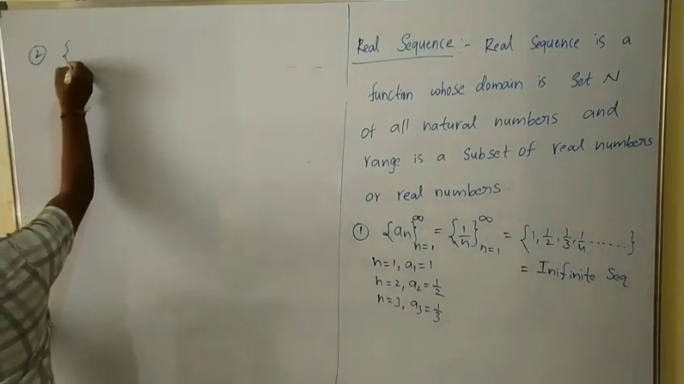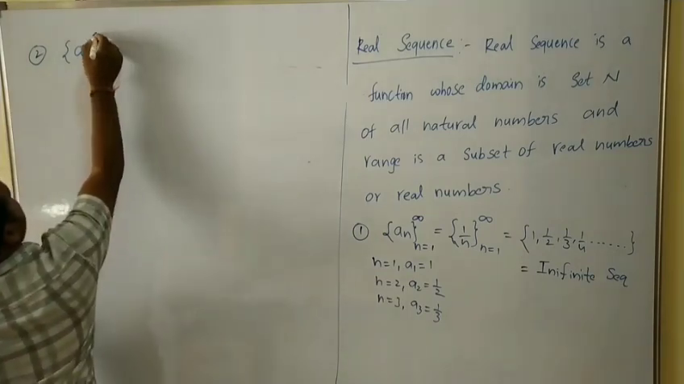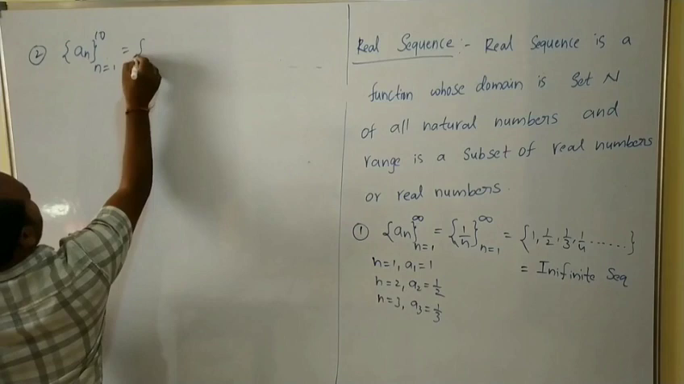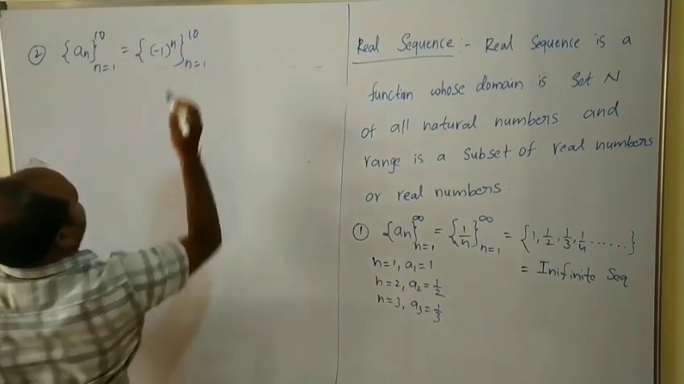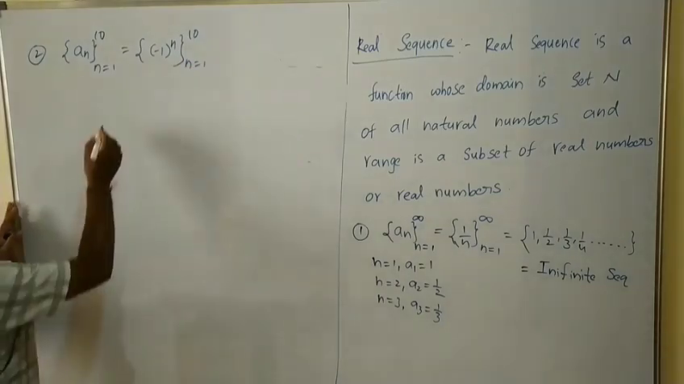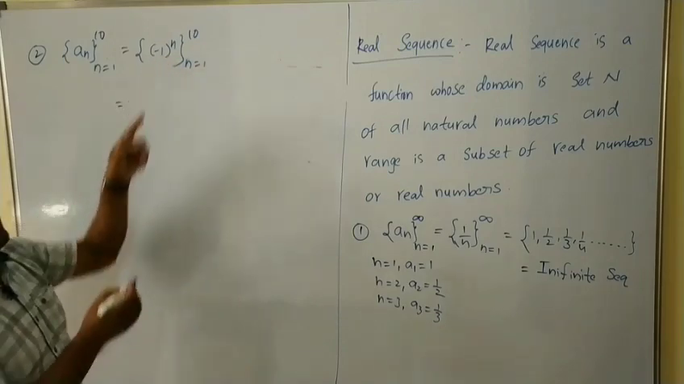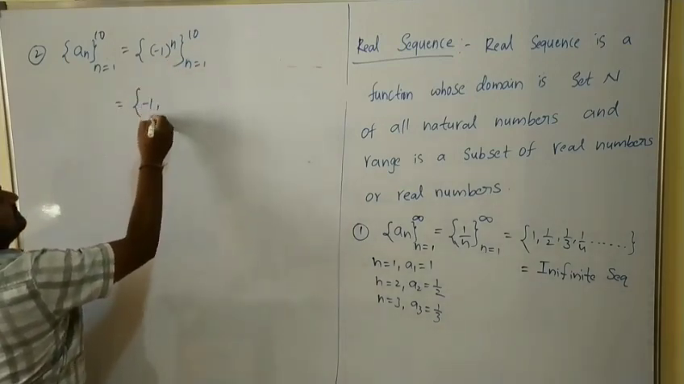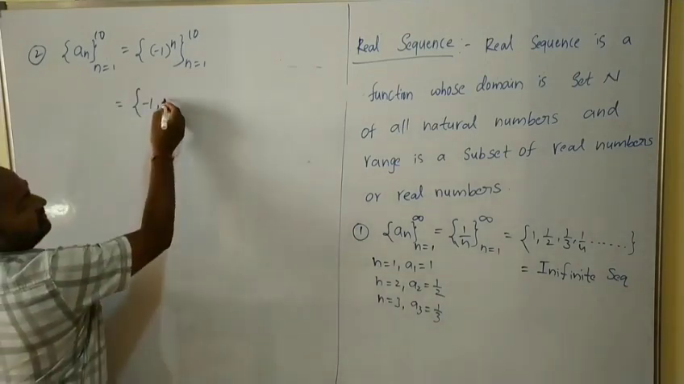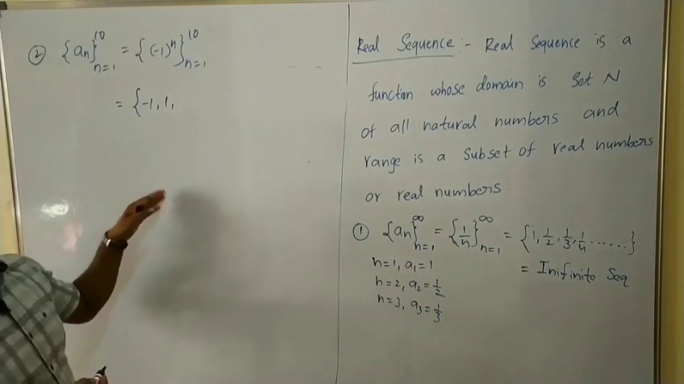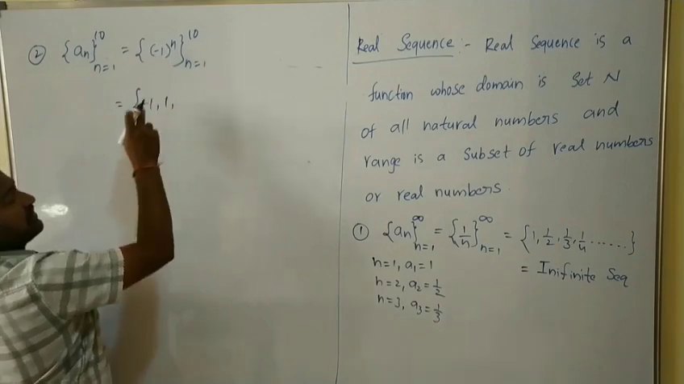Second one, suppose you have a sequence like this, a_n equals (-1)^(n-1), n from 1 to 10. First, let us write all the terms in the sequence. For n = 1, (-1)^(1-1); for n = 2, (-1)^(2-1)... that means 1. For n = 3, (-1)^(3-1); for n = 4, (-1)^(4-1).